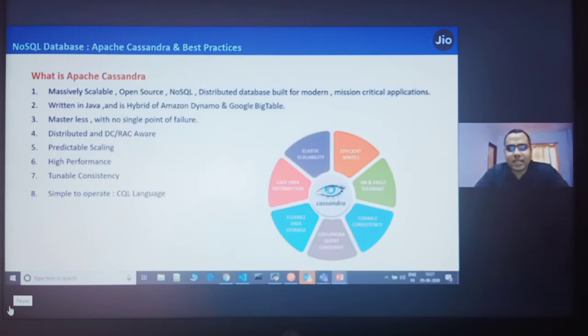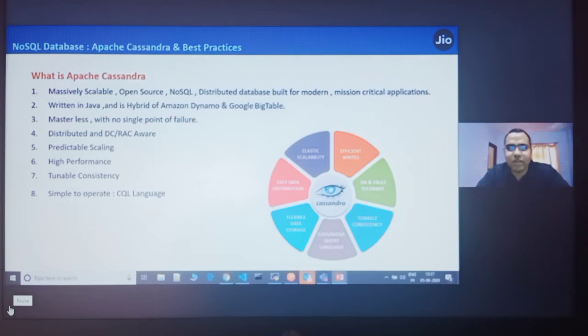It's a masterless architecture, not a master-slave architecture. Each node has the same responsibility, so there is no single point of failure because there is no master. Every node is the same in Cassandra, so it's highly distributed in nature. It's data center and rack aware. Whenever any data center goes down, your Cassandra still works. When any rack goes down, your Cassandra is up. If any local system goes down, your Cassandra is up.